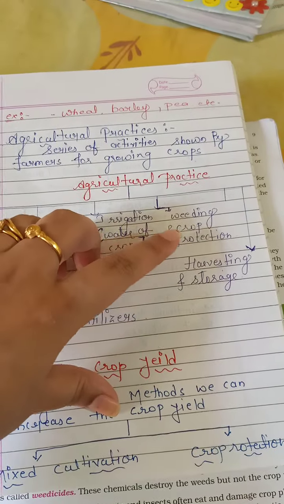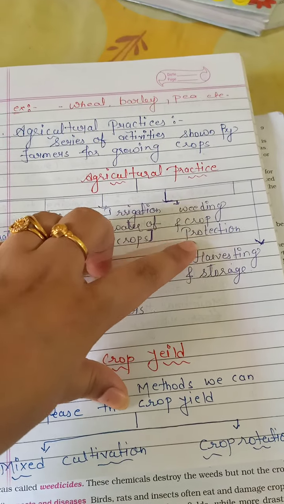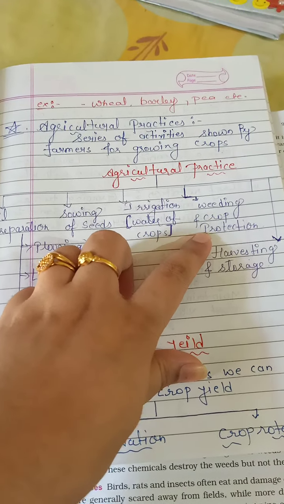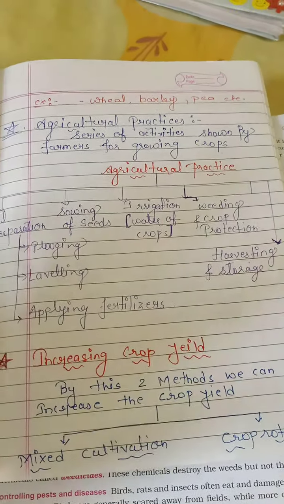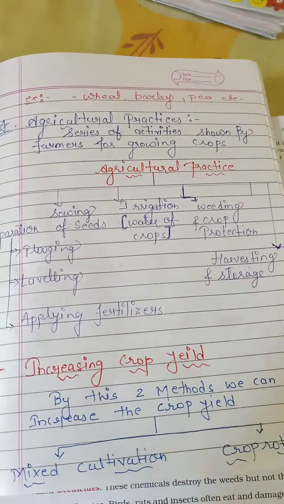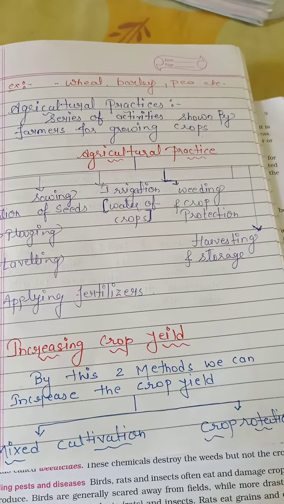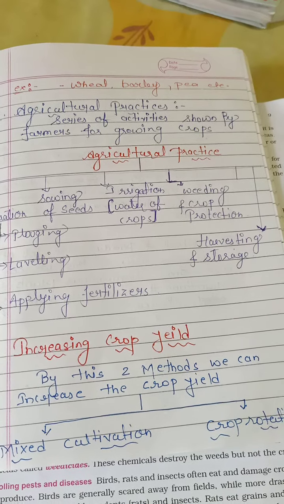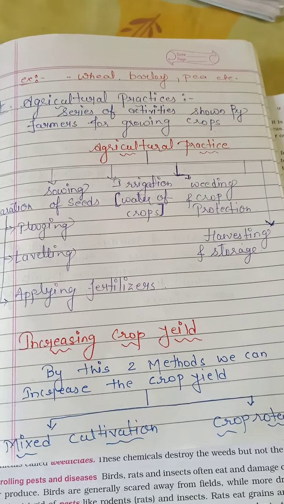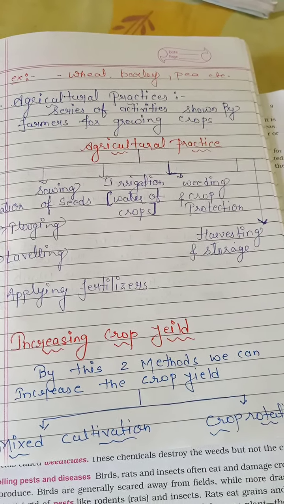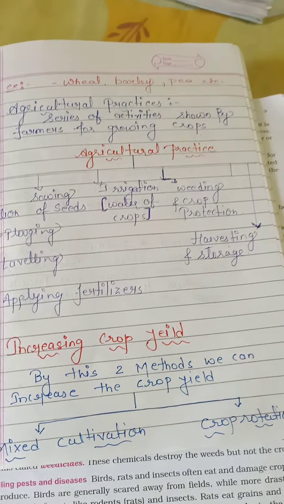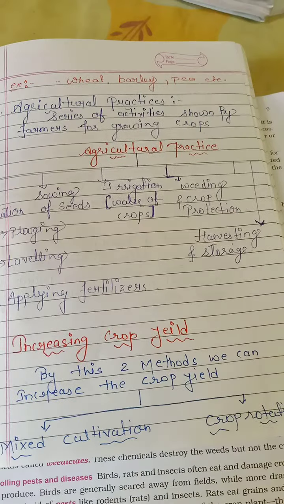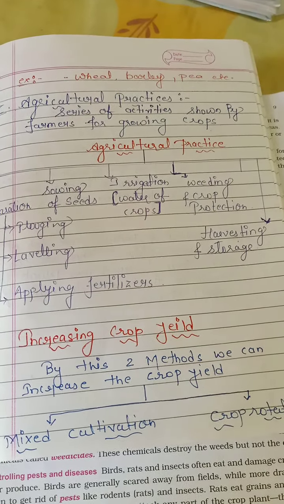Now weeding and crop protection. The fourth point is weeding and crop protection. How do we protect our crop? Weeding means removing unwanted plants which grow with the crop. These unwanted plants, for which the farmers have no need or use, are called weeds, which can be removed by hand plucking, or by using chemical weedicides.